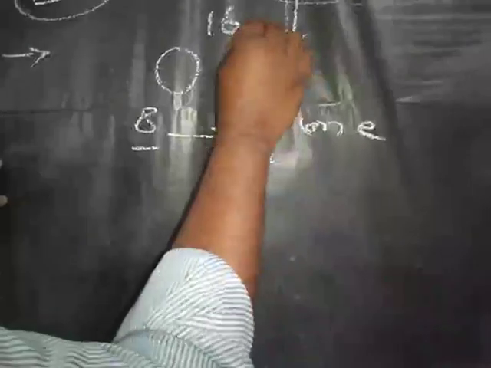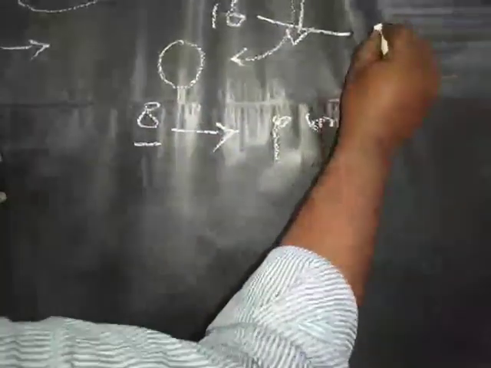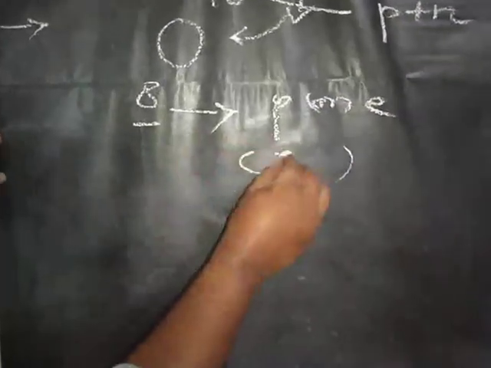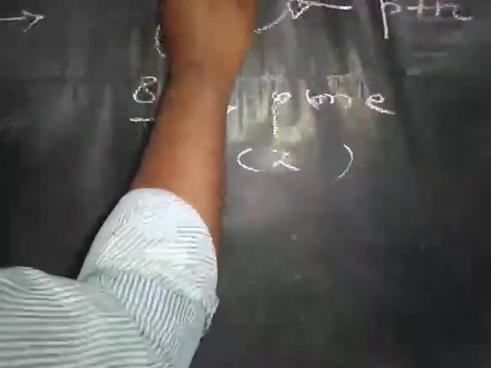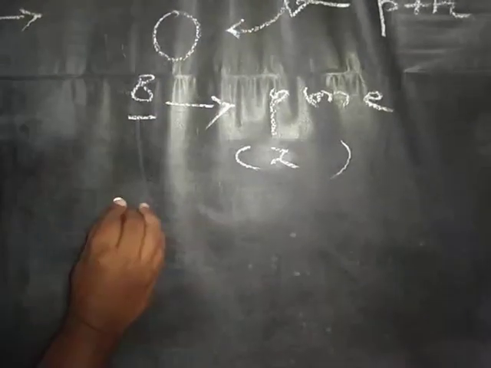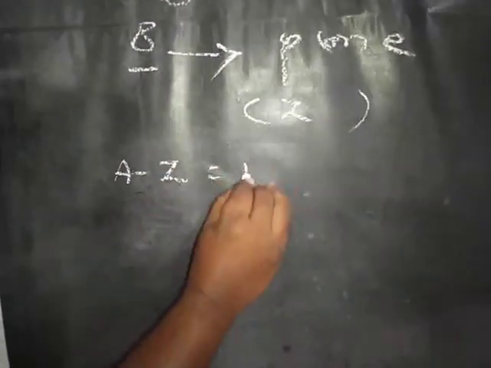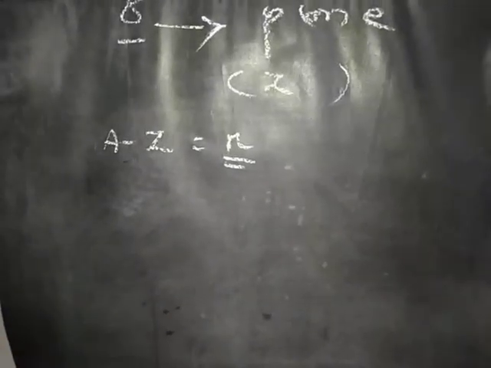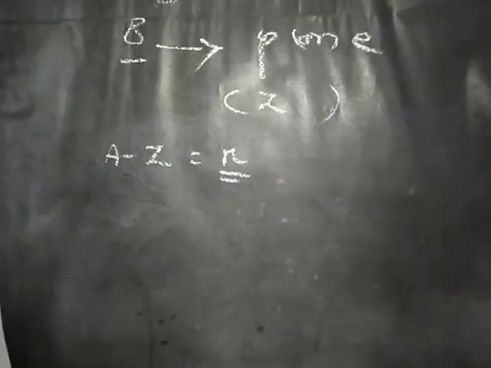Atomic mass or mass number is proton plus neutron. The symbol of atomic number is Z and the mass number is A. So A minus Z is equal to the number of neutrons. These things we discussed in the last class.